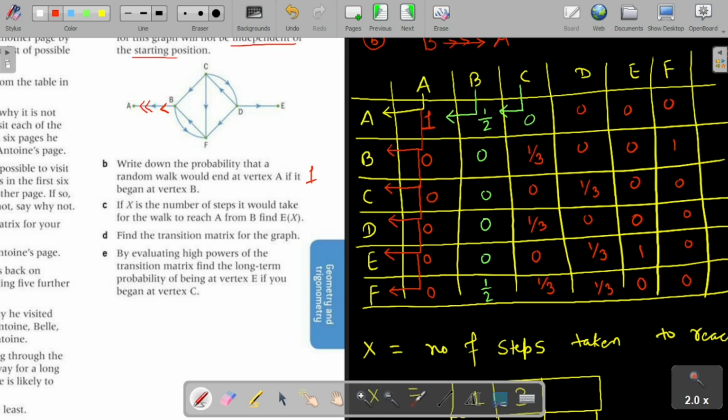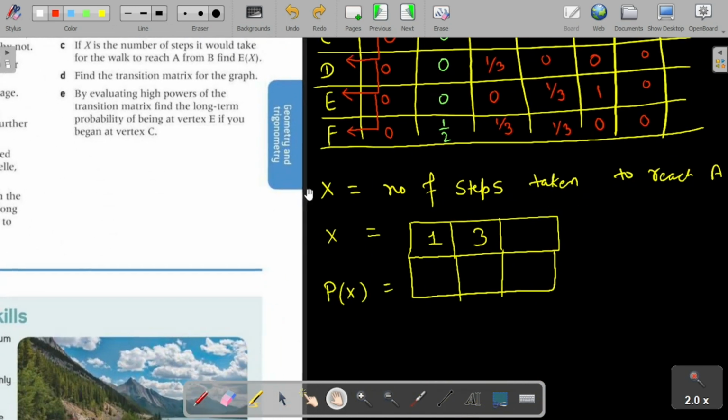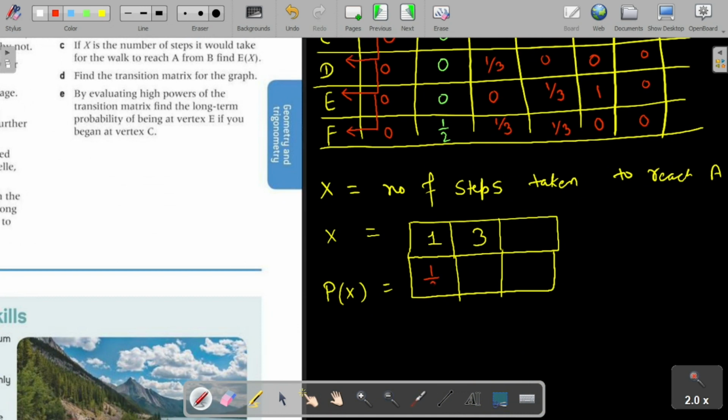This will be given by the transition matrix itself, because this is the transition matrix I have stored in my matrix B. So this is the power 1, B raised to power 1, so the transition matrix itself will give this probability. To go from B to A, the probability will be 1 by 2.